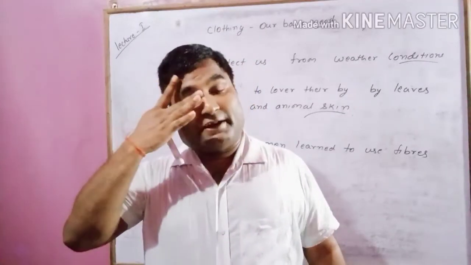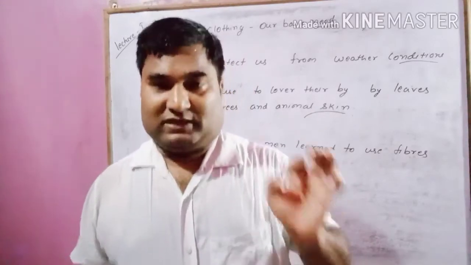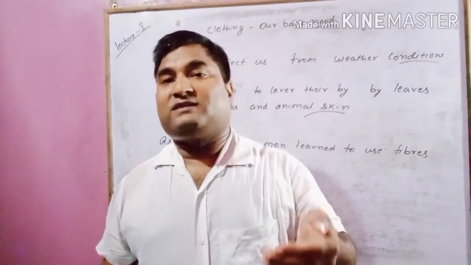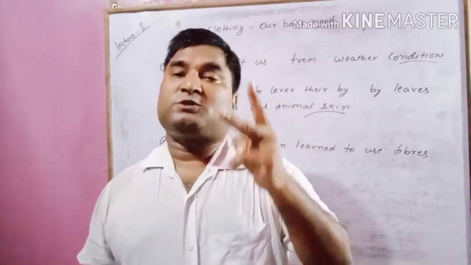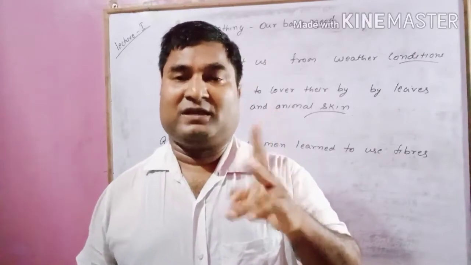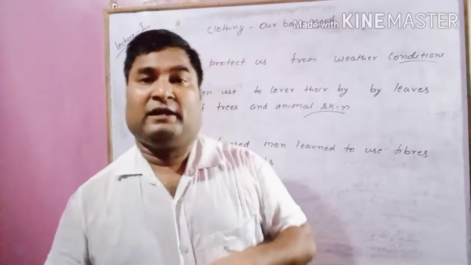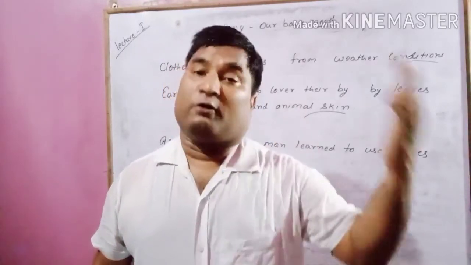The clothes that are available today are made up of fibers, or the material by which the cloth that we use is made up of either two things. Two subtypes of material are used, either natural material or man-made material. Natural material means material that we obtain from nature.